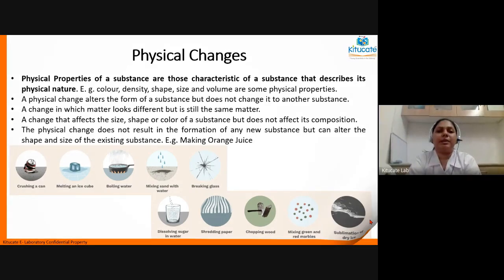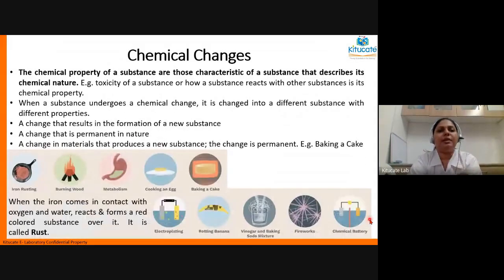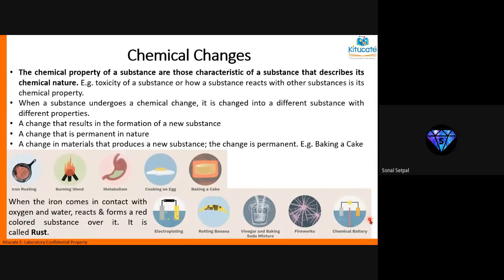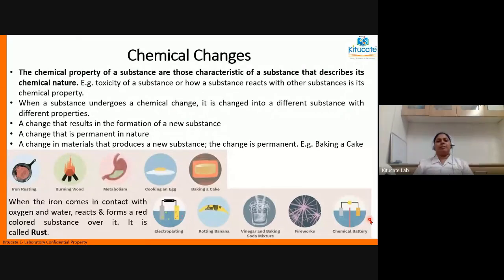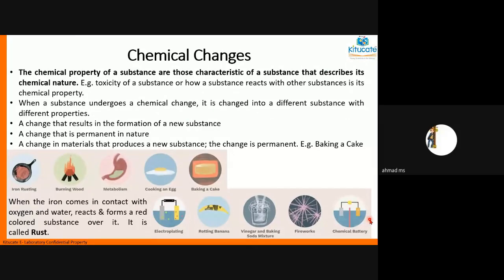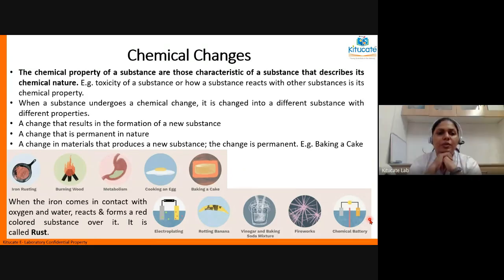Okay. Now let's see what are chemical changes. What do you understand by chemical properties? Chemical properties is a change in its structure, as in shape, composition. It is a change in composition. What is a chemical property? What do you mean by chemical property? If it is a paper, we use it to write, but when we burn it, then it becomes ashes.